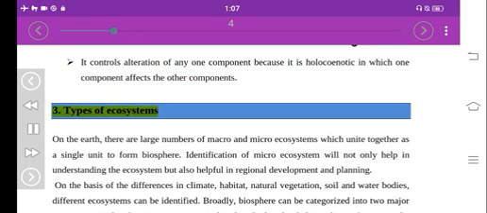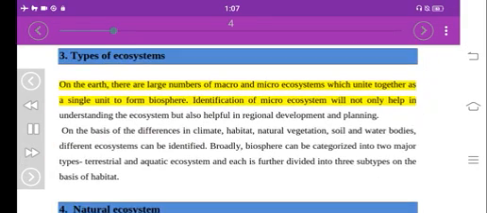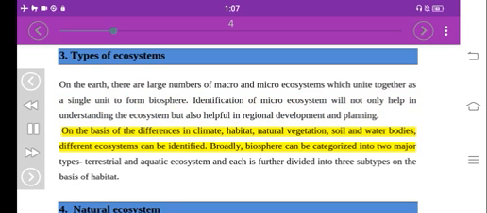3. Types of ecosystems. On the Earth, there are large numbers of macro and micro ecosystems which unite together as a single unit to form the biosphere. Identification of micro ecosystems will not only help in understanding the ecosystem but is also helpful in regional development and planning. On the basis of the differences in climate, habitat, natural vegetation, soil and water bodies, different ecosystems can be identified. Broadly, the biosphere can be categorized into two major types: terrestrial and aquatic ecosystem, and each is further divided into three subtypes on the basis of habitat.